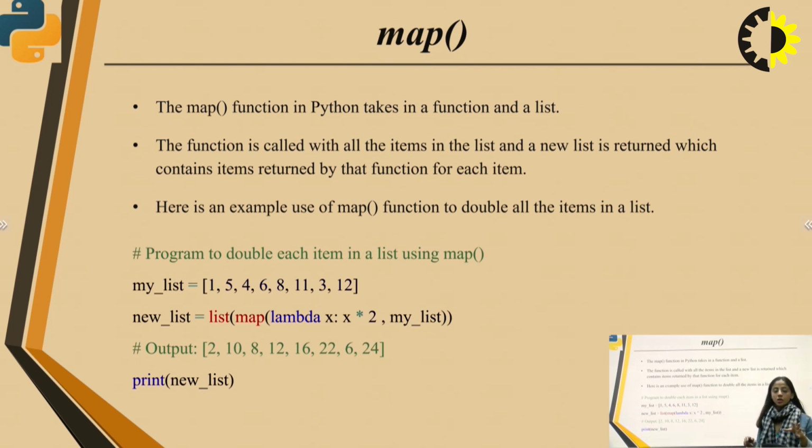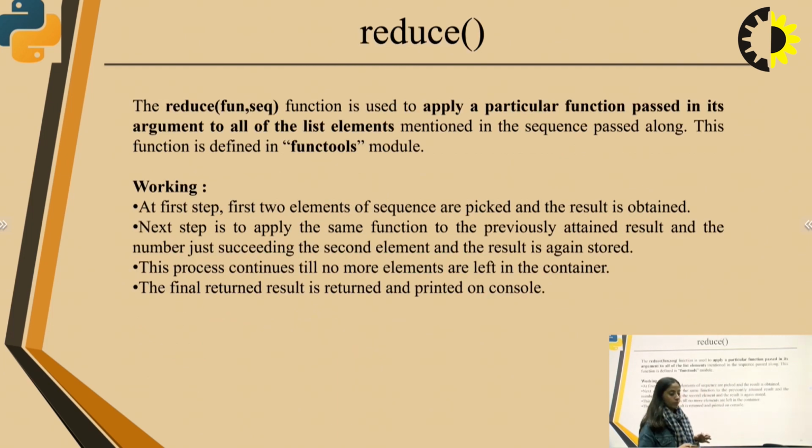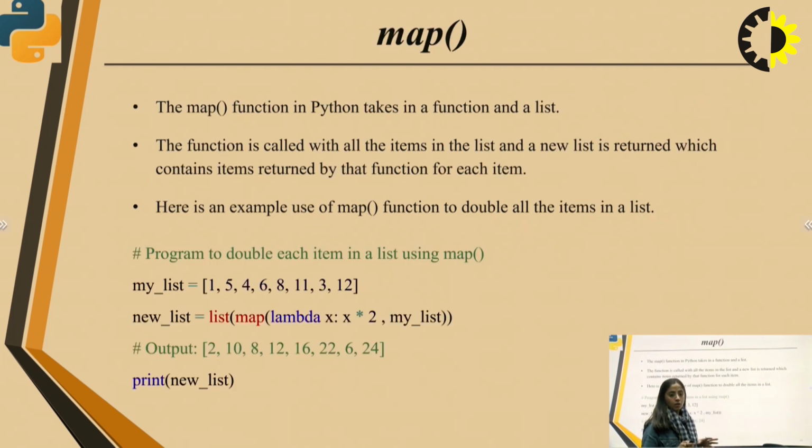Now, what is the map function? The map function in Python takes in a function and a list. The function is called with all the items in the list, and a new list is returned which contains items returned by that function for each item. Here is an example use of the map function to double all the items in a list.